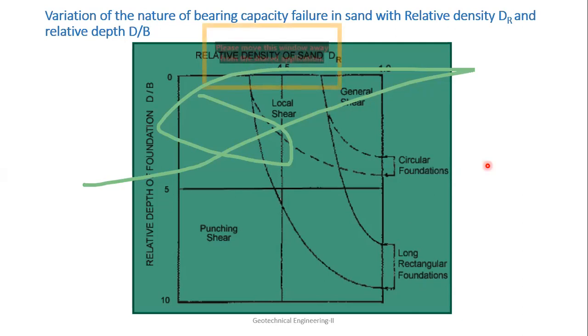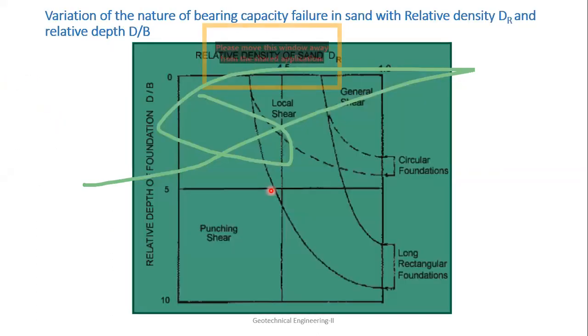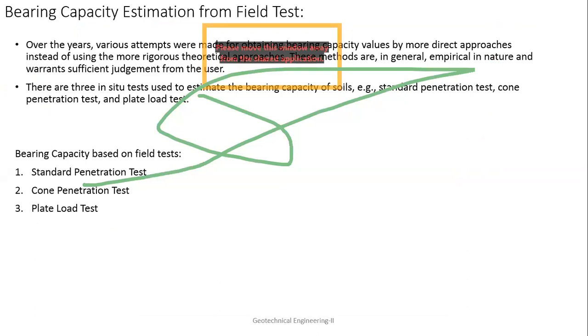Now next we'll see bearing capacity estimated from field tests.